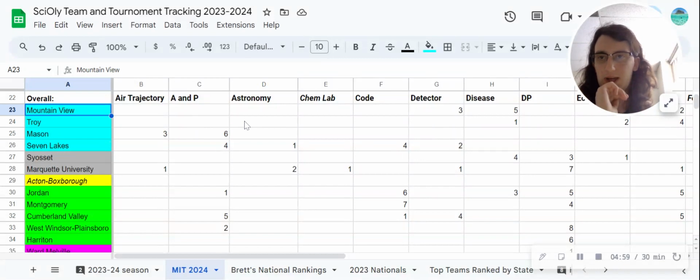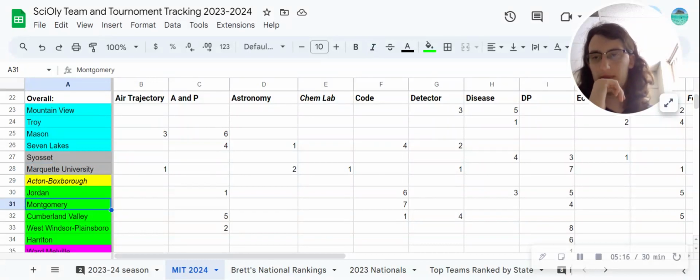Just real basic, going down the list here. I'm predicting Mountain View from California will get first. Troy from California will get second. Mason will get third. Seven Lakes fourth. Syosset fifth. Marquette sixth. Acton Boxborough seventh.